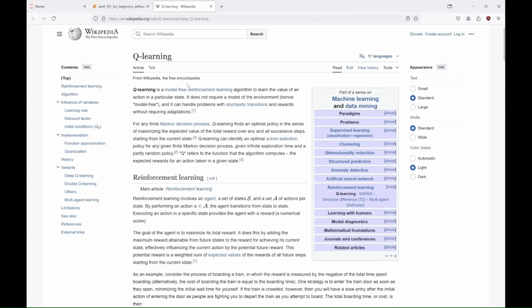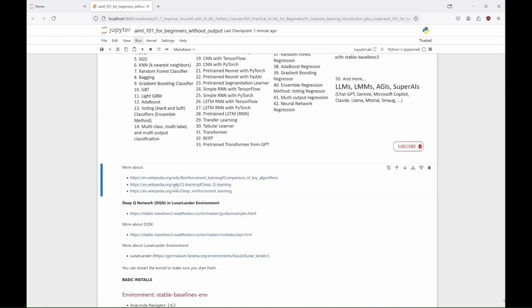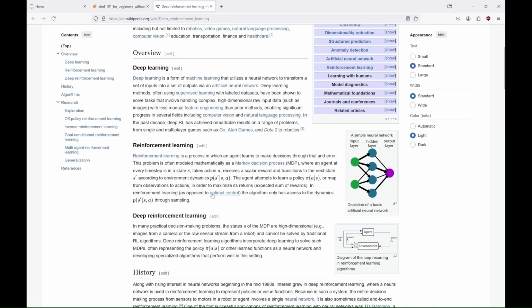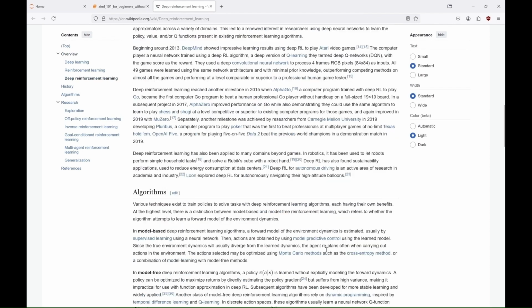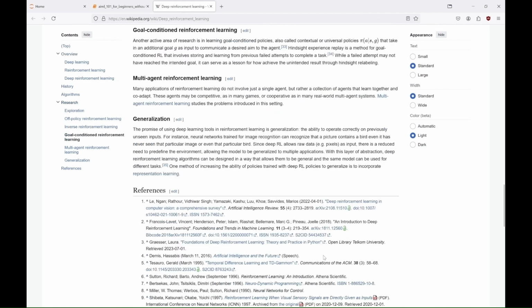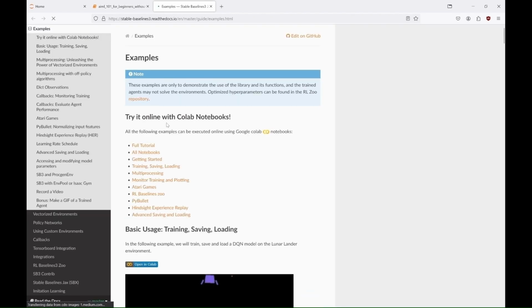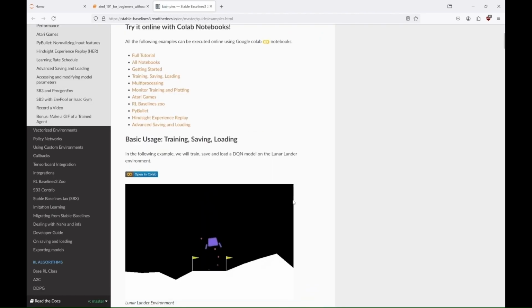Q-learning is effective in environments with small discrete state spaces, where the agent can easily store and update Q-values in a table. However, in complex environments with large or continuous state spaces, like video games, Q-learning struggles due to memory and computational limitations. Deep Q networks extend Q-learning by using a deep neural network to approximate the Q-values, enabling the agent to scale to more complex environments. The neural network takes the current state as input and outputs Q-values for each possible action, allowing the agent to select the best action. For example, in the lunar lander environment, we have a scenario where the agent controls a lunar lander and learns to safely land on a platform.